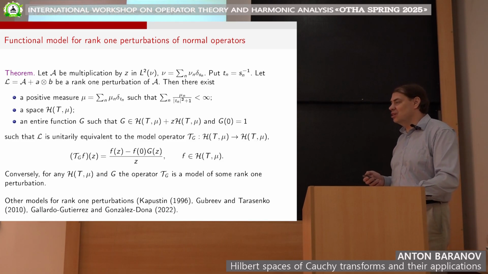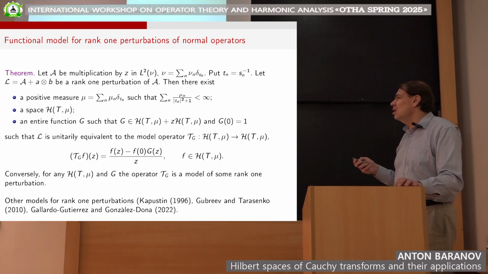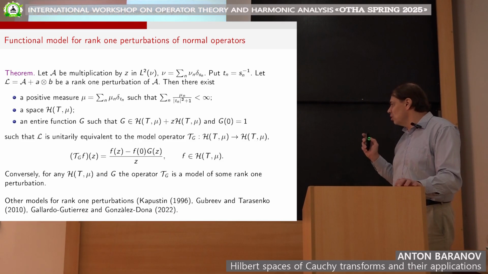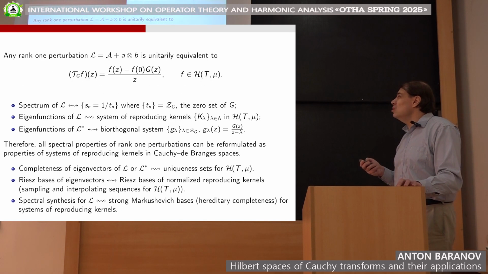What are additional advantages of this functional model? Let's see. As I mentioned here, similar models were considered for rank-1 perturbations of unitary or self-adjoint operators under some additional restrictions, and there were some more recent results for finite rank perturbations developing this, but again, I'm not going into details here. What are the advantages of this model?